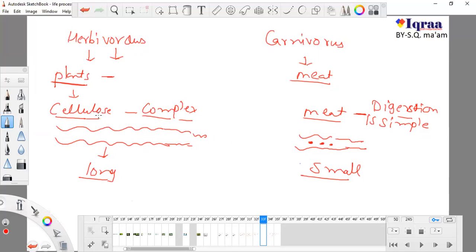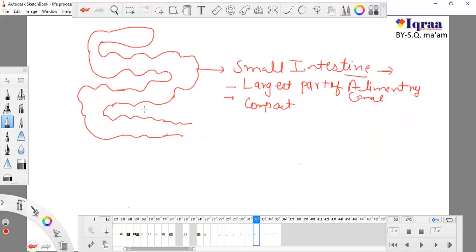That's why herbivorous animals have a long small intestine, and those animals which are totally dependent on meat have a comparatively small one. So don't forget this.